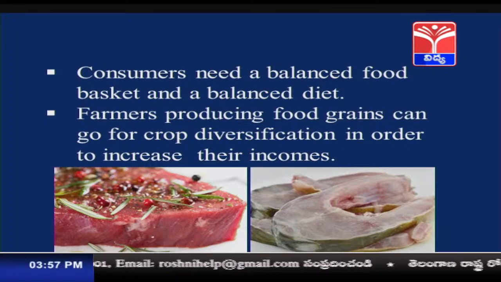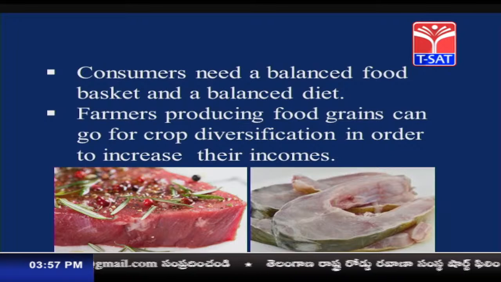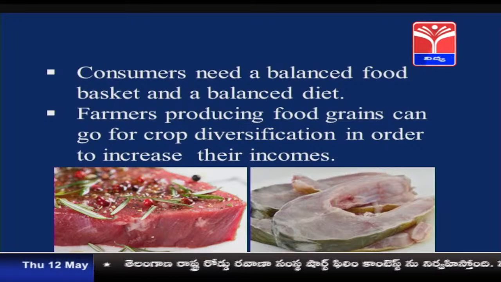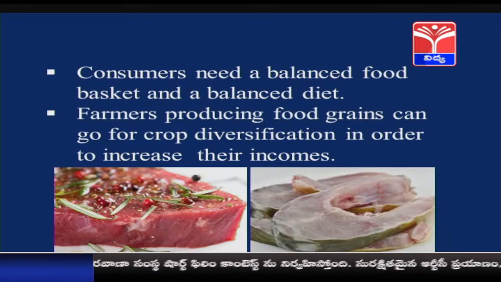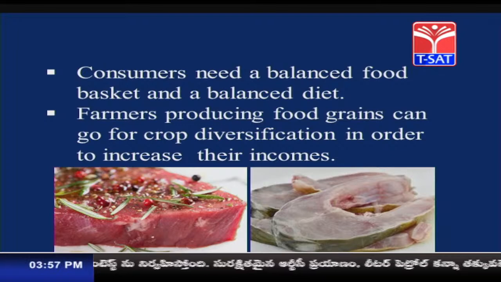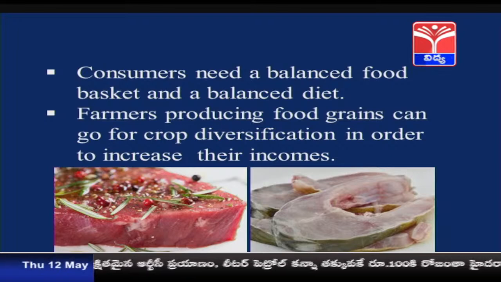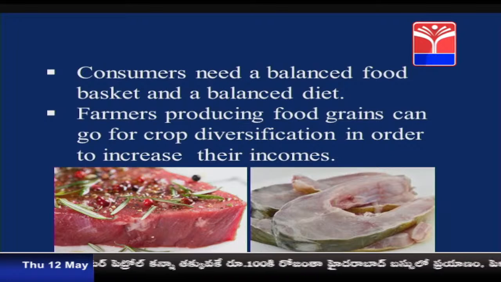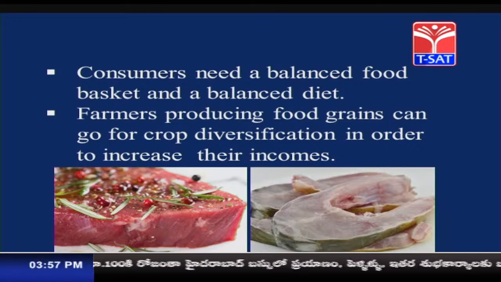Farmers producing food grains can go for crop diversification in order to increase their income. Means farmers also need diversification in the crops, so that they can produce different things and earn more money. So, both sides it is getting balanced. So, children, let us go for the next thing.